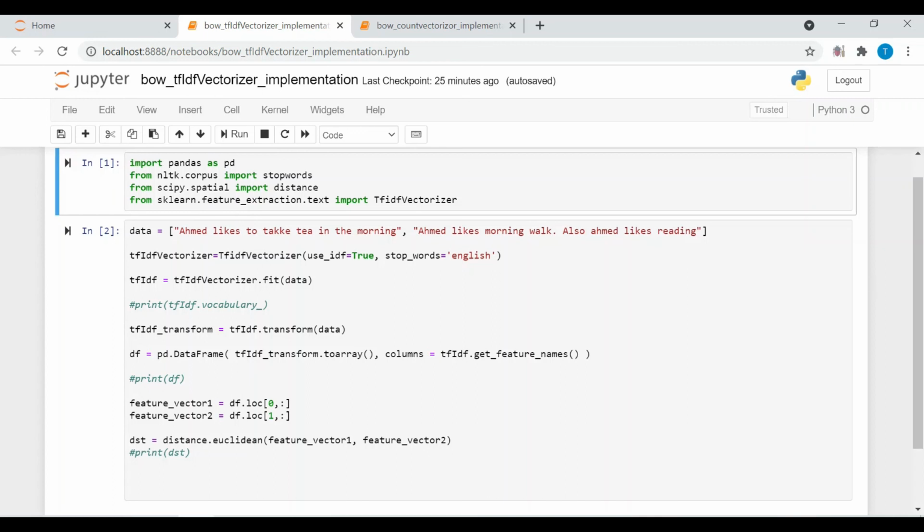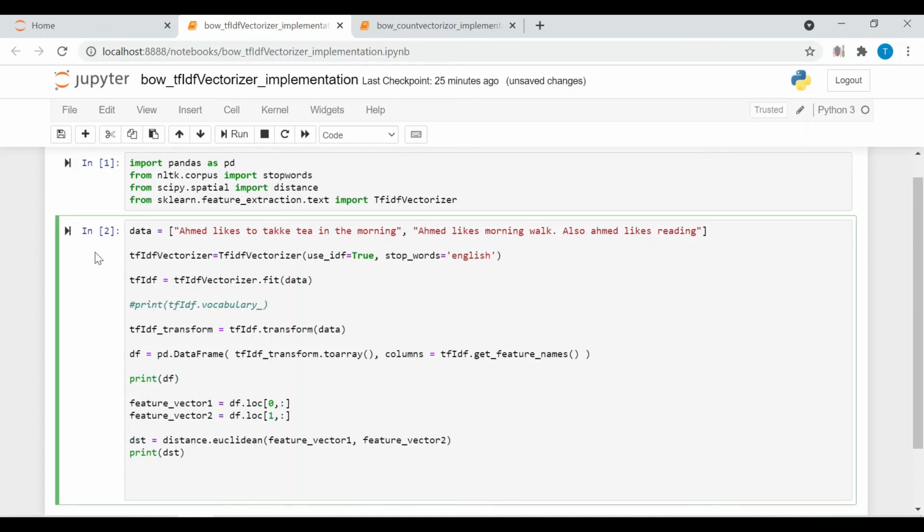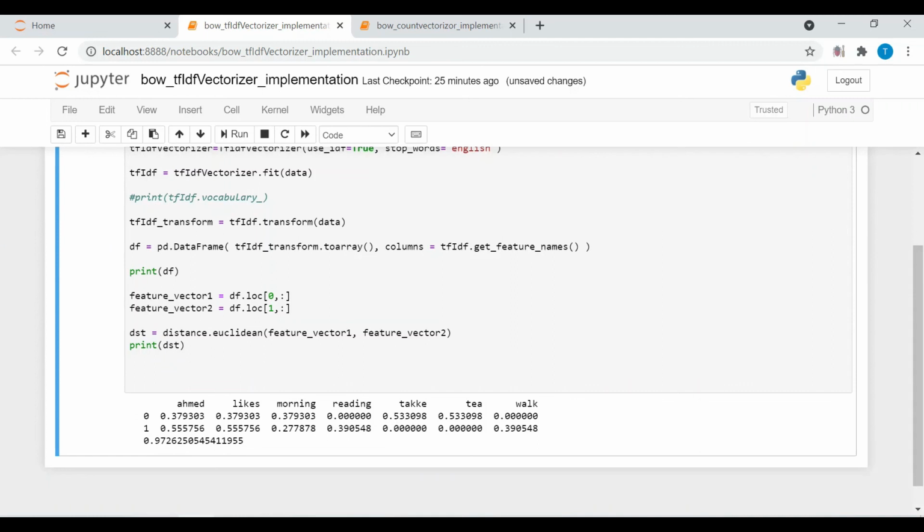And you can check the output. Here you can see the feature vectors having values in decimals, as TF-IDF measures the importance of a feature in the document as well as in the whole corpus, so these values are in decimals. And the Euclidean distance is 0.97.